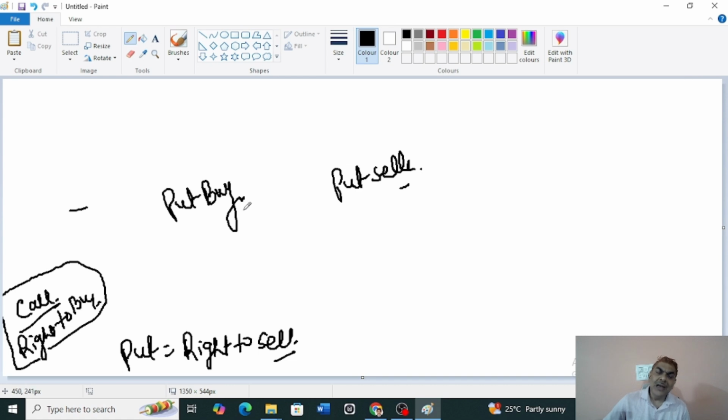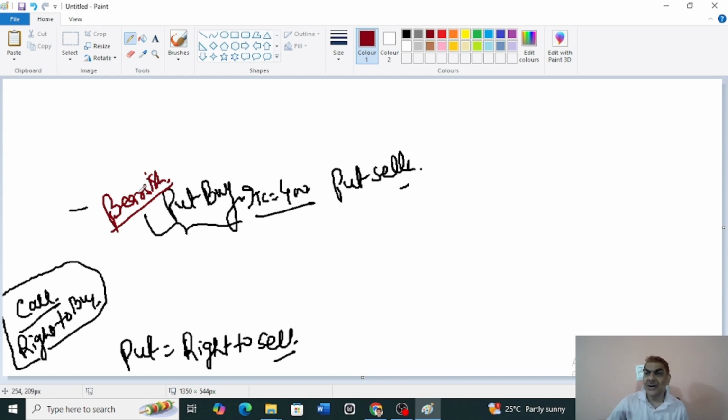So you will say, how does this look? It looks very simple. A put buyer, suppose he says ITC is at 400 rupees, and he is apprehensive of the market going down. Put buyer is bearish in nature. Now you can say, oh my God, I remember call buyer was bullish in nature. That was a different contract altogether. Forget that. Come to the put market. Put buyer says, I am bearish in the market. I think ITC may come down, and he is scared of holding the shares because if the ITC price comes down, then he will have a loss.